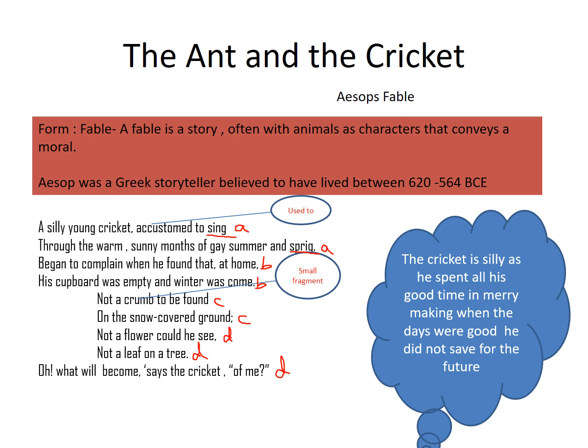So what is the rhyming scheme? What is the rhyming scheme, children? A, B, B, C, C, D, D, D. This is the rhyming scheme. And this rhyming scheme is going on throughout the poem. A, B, B, C, C, D, D, D. Let's see the next slide now.